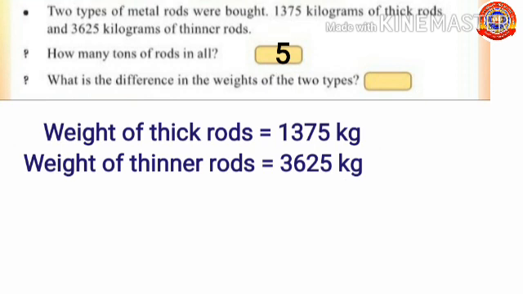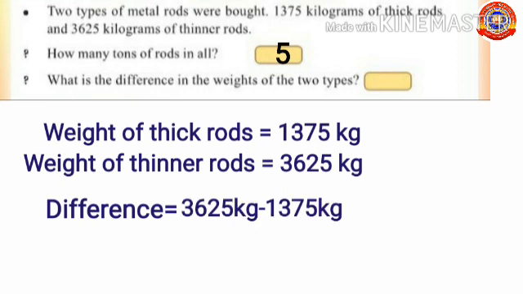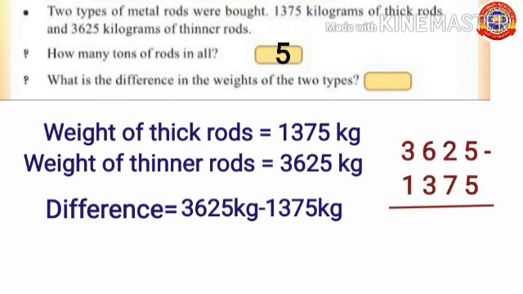Next question. What is the difference in the weight of the two types? How much is the weight of thick rods? 1375 kg. How much is the weight of thinner rods? 3625 kg. To find its difference, subtract 1375 kg from 3625 kg. 3625 minus 1375. 5 minus 5, 0.